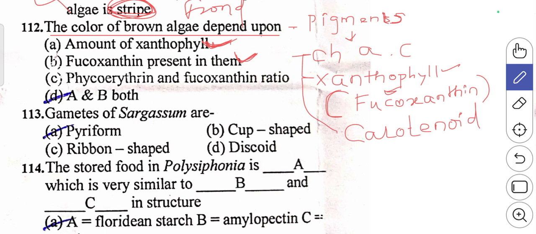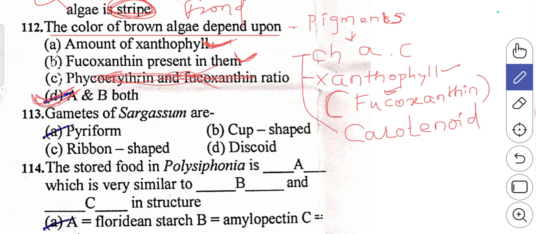Then the C option, they have given phycoerythrin and fucoxanthin ratio. Phycoerythrin is present in red algae, so it is wrong. So totally this one will be a wrong statement. So the answer is A and B. So D option is the right answer here.